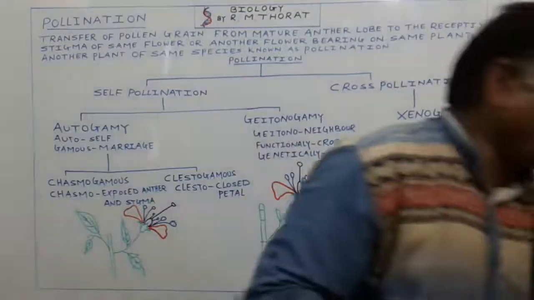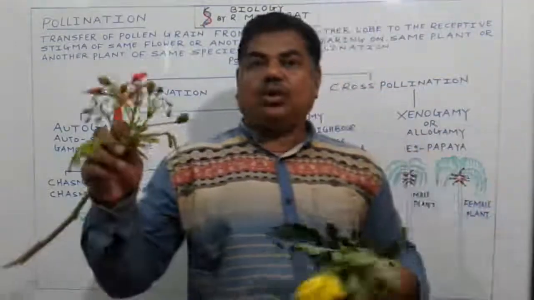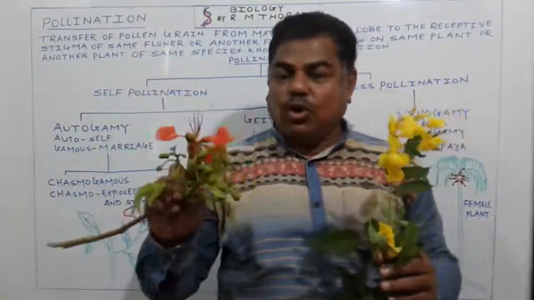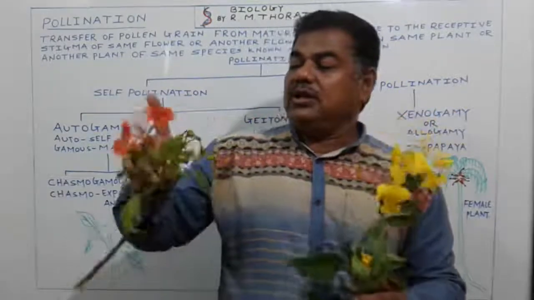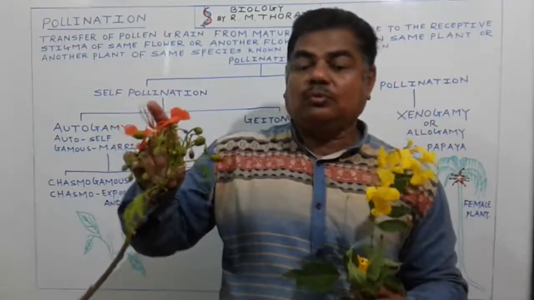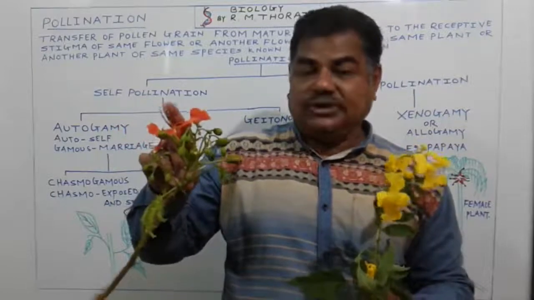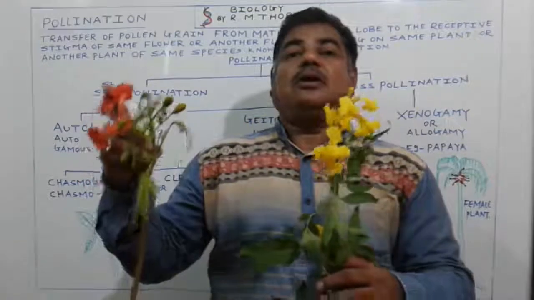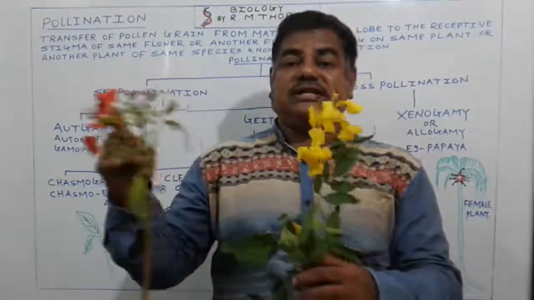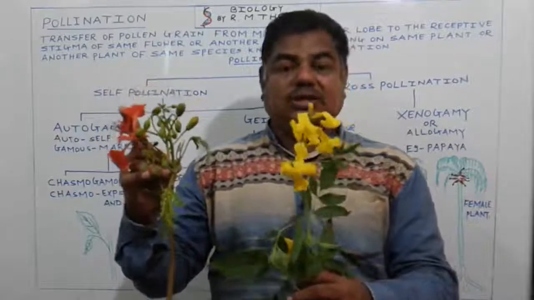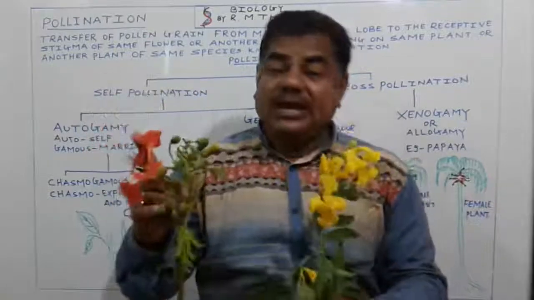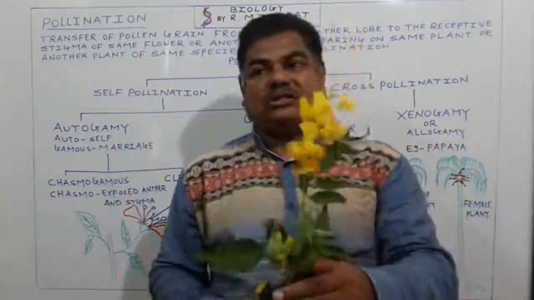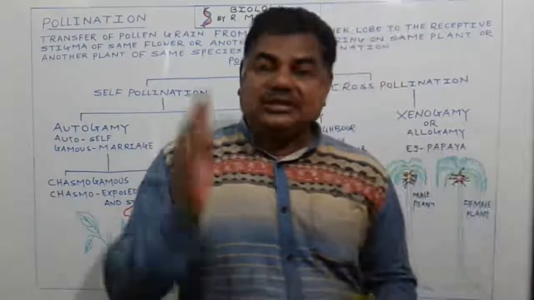Now, transfer of pollen grain from the mature anther lobe of this Delonix regia, Gulmohar, to the stigma of another flower of Trichosanthes. Does pollination succeed in the case of these two different species? No. So the species should be the same, like Delonix regia with Delonix regia.